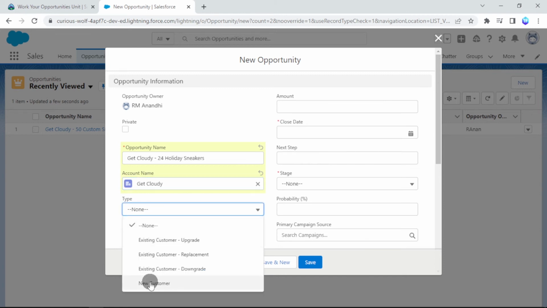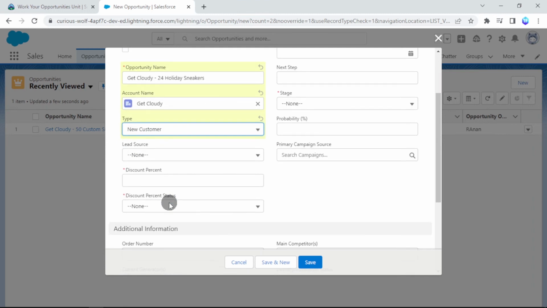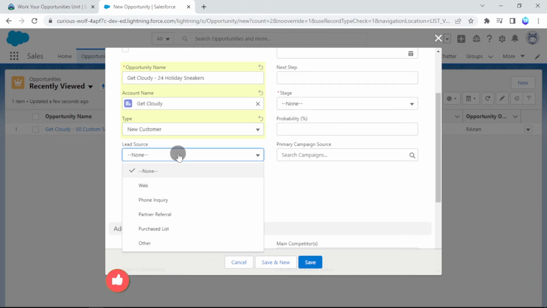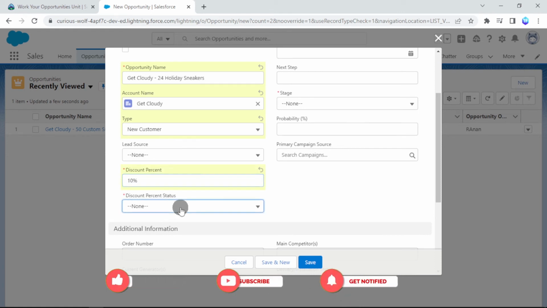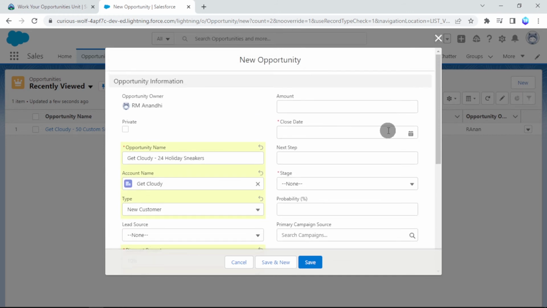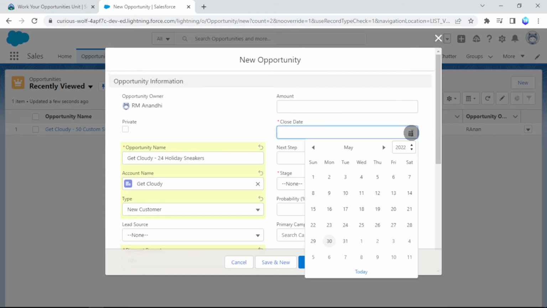Choose the type as new customer. The discount percent is not mentioned, but we have to fill it, right? So click anything, and we have to select the close date.